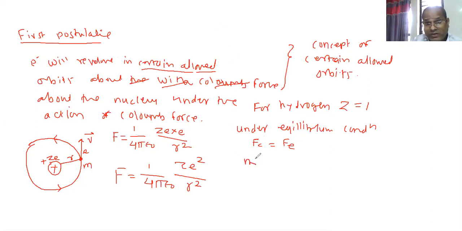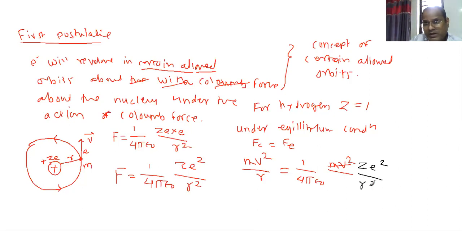Centripetal force, yesterday we calculated, mv square upon R equals 1/4πε0 Ze square upon R square.